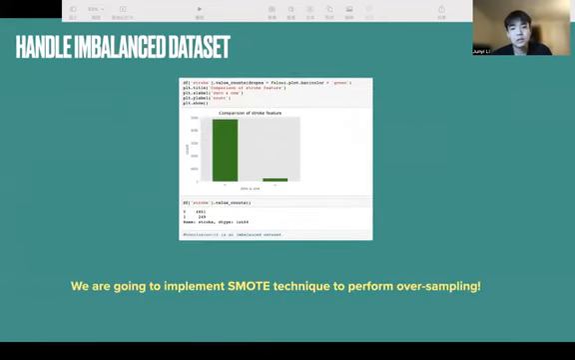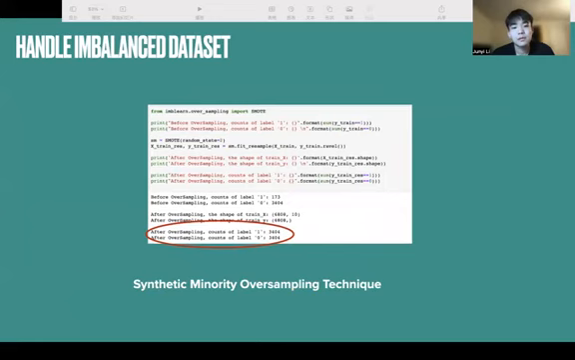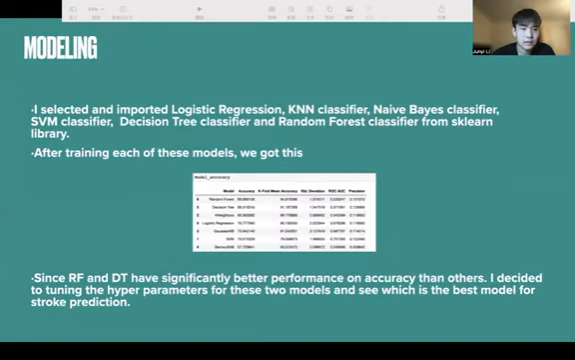And before using the machine learning models, the last thing to do is to handle the imbalanced data set, because I found that this data set is somehow imbalanced. We have to implement the SMOTE technique to perform oversampling. After utilizing the SMOTE technique from the library, we fixed the problem, and then we move to the model selection part.